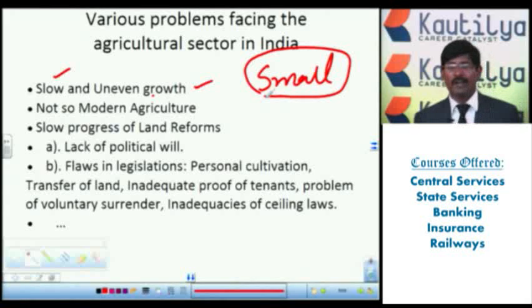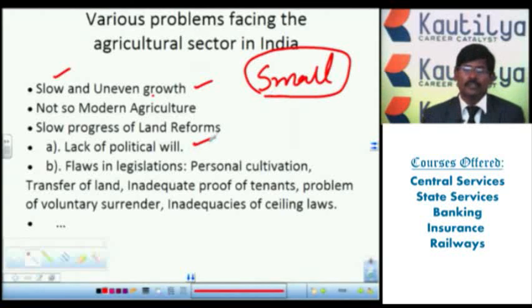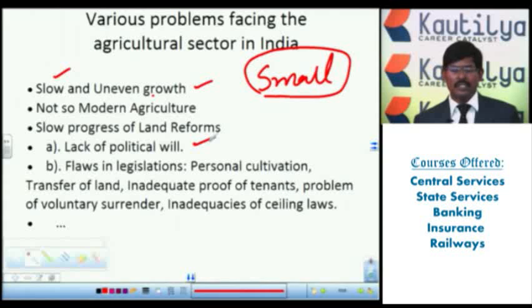Then slow progress of land reforms. Because of illiteracy in the agriculture sector, there is very slow progress of land reforms in India. Under that, the first one is the lack of political will. The people who depend on the agriculture sector, the population of India, are not aware of the reforms the government is bringing. Because we are not aware, we are not getting complete benefit from the schemes the government has started. There is a lack of awareness and lack of political will.